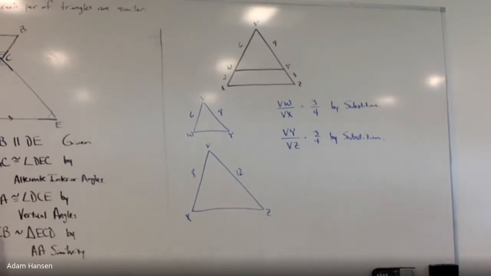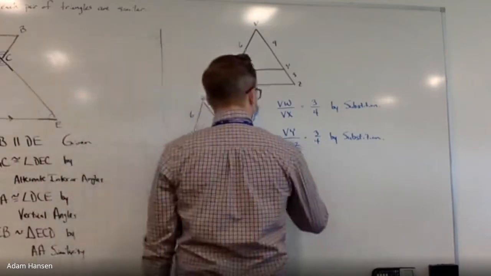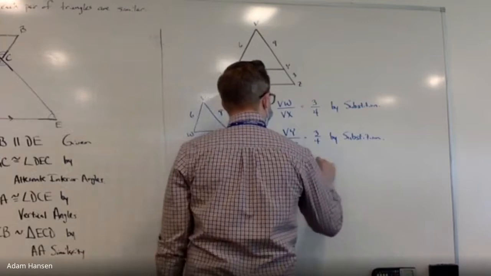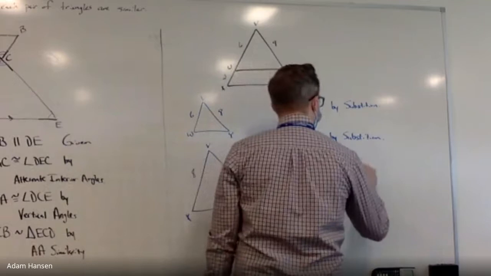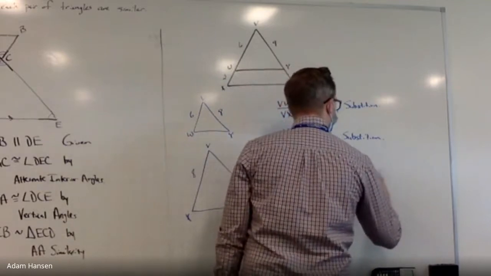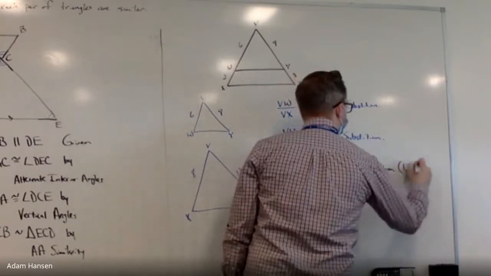Say it, Tom. They're equal. So because they're both equal to 3/4, I can set them equal to each other. VW to VX is equal to VY to VZ. I substituted lines 1 and 2 together.